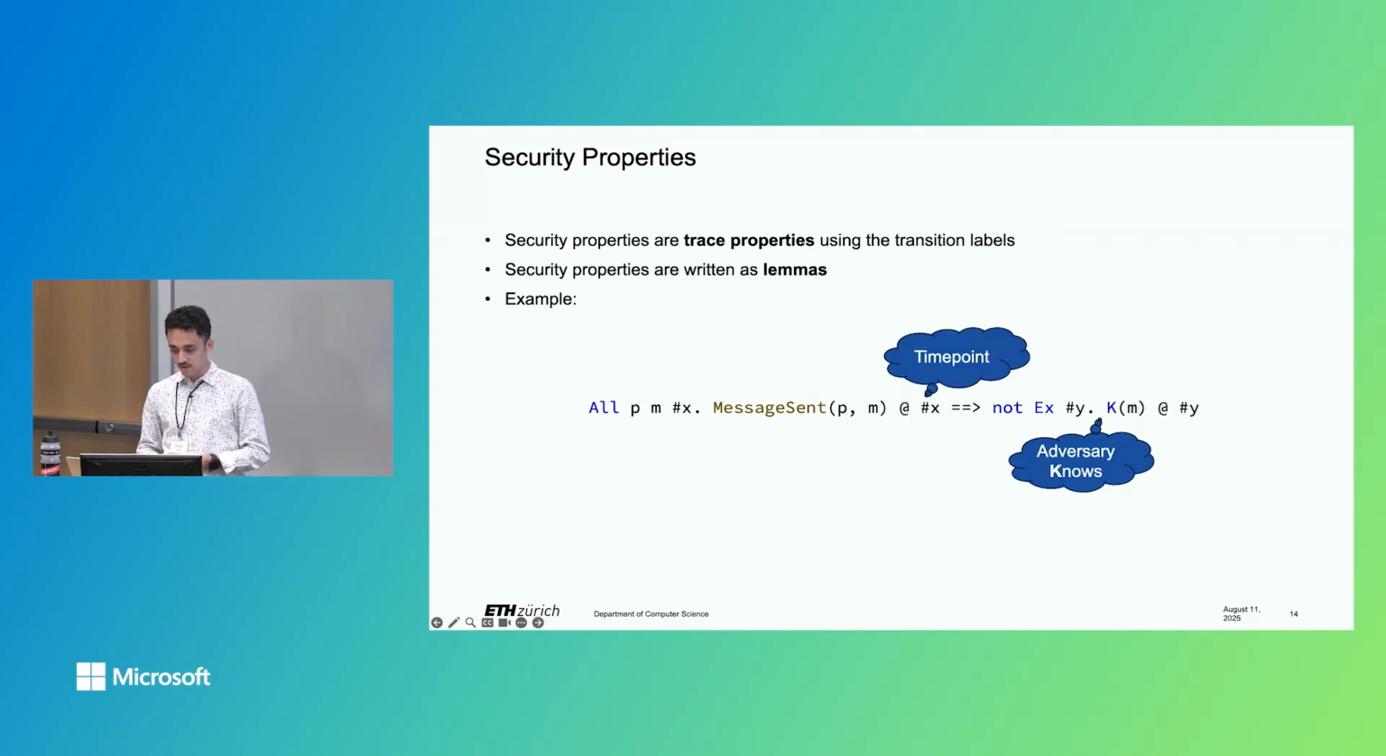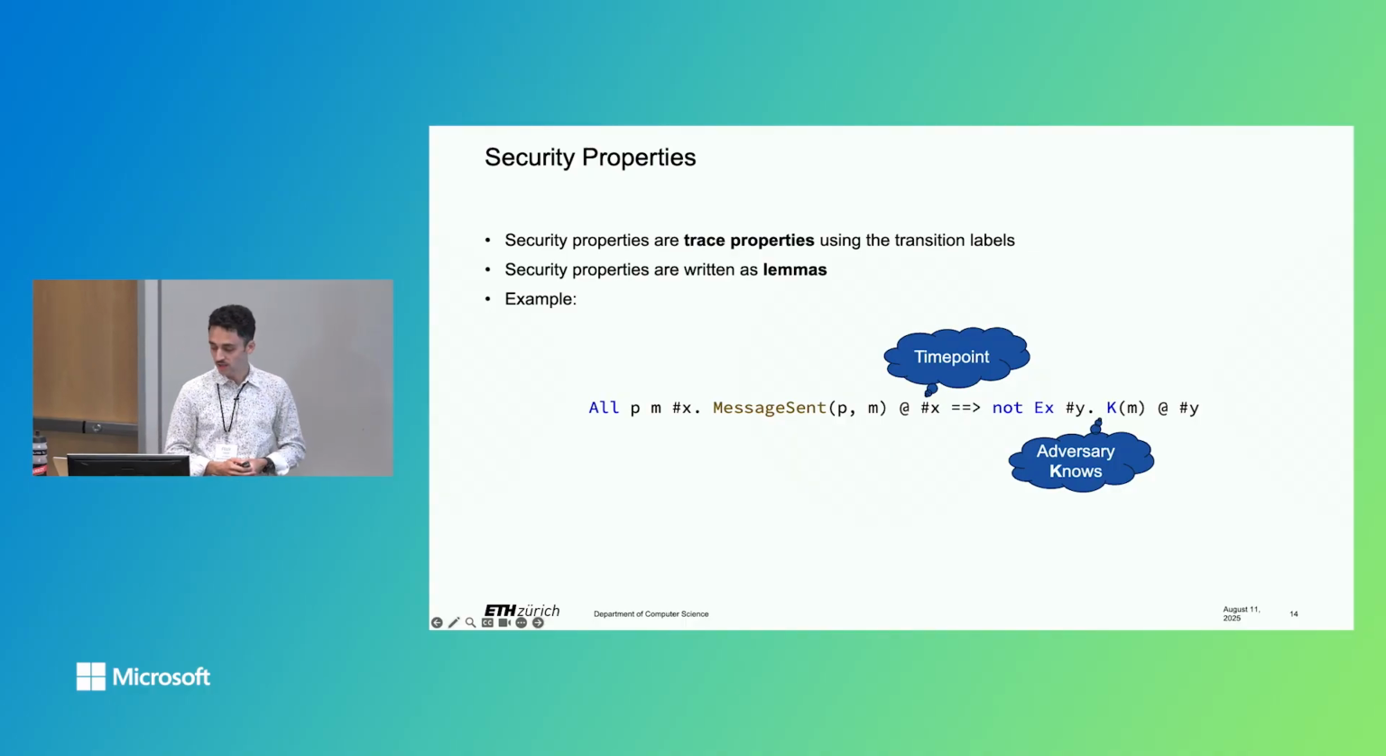In Tamarin, you can model, or you must model, security properties as trace properties, where you refer to the labels of the transition system that you encoded in the multiset rewriting rules. These security properties are also called lemmas. And here you see a small example. This is an example formalization of message secrecy.